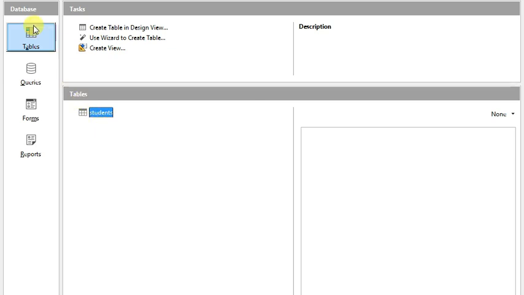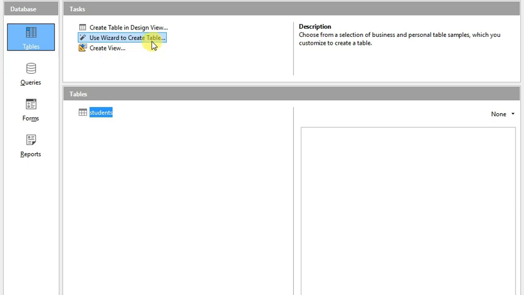To create a table, what are the steps required to create a table? First you have to create a new database. Once you create a new database, then click on the table object from the database. In the right pane you will get different activities: create table by using design view, by using wizard, or directly create a view. So you have to click on the table in design view, enter the field name, select the data type, close the table, open the table and enter the data inside. So these are the steps to create a table in a database.